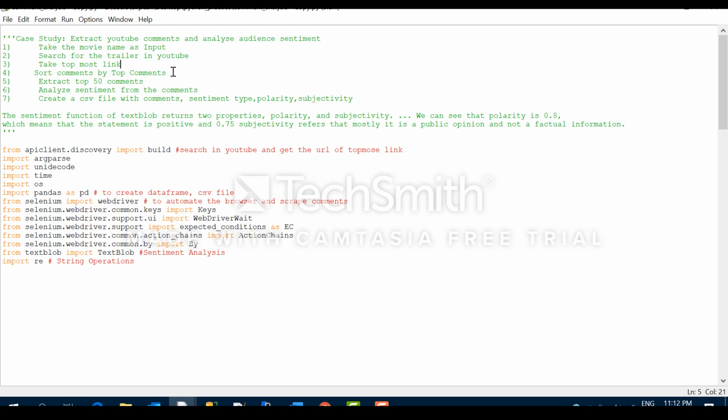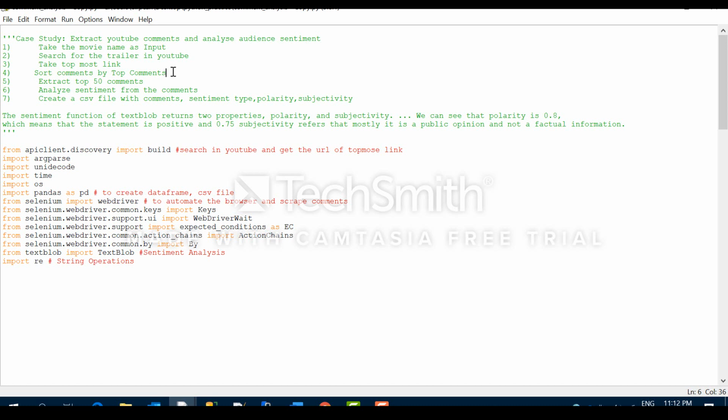Then you have to sort the comments using the sort by option and select top comments, and then we will extract 50 comments from there, analyze the sentiment from all those 50 comments and segregate them with their polarity. And lastly, we will create a CSV file having all 50 comments, their corresponding polarity, subjectivity and sentiment type.